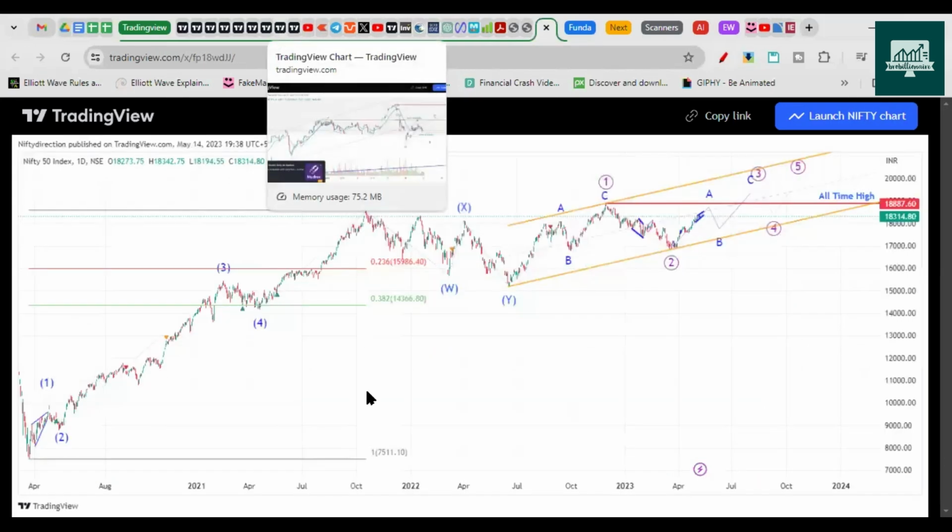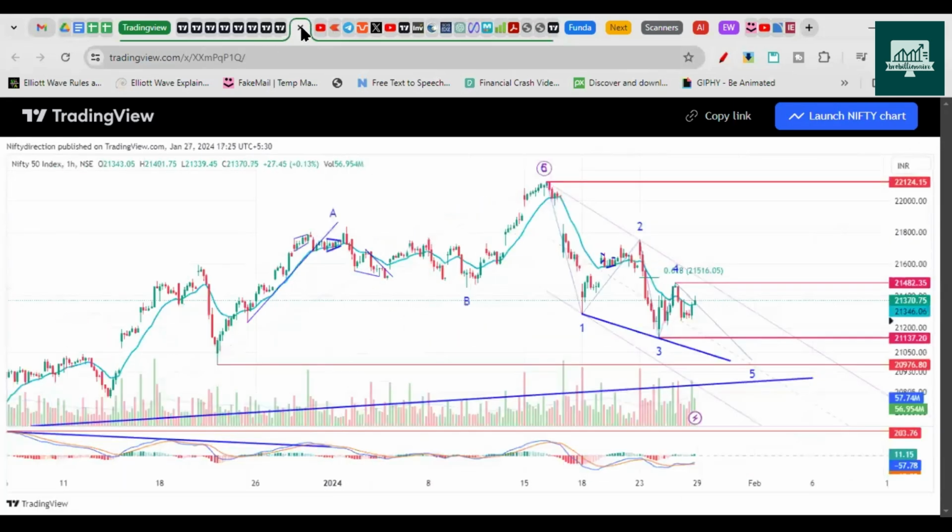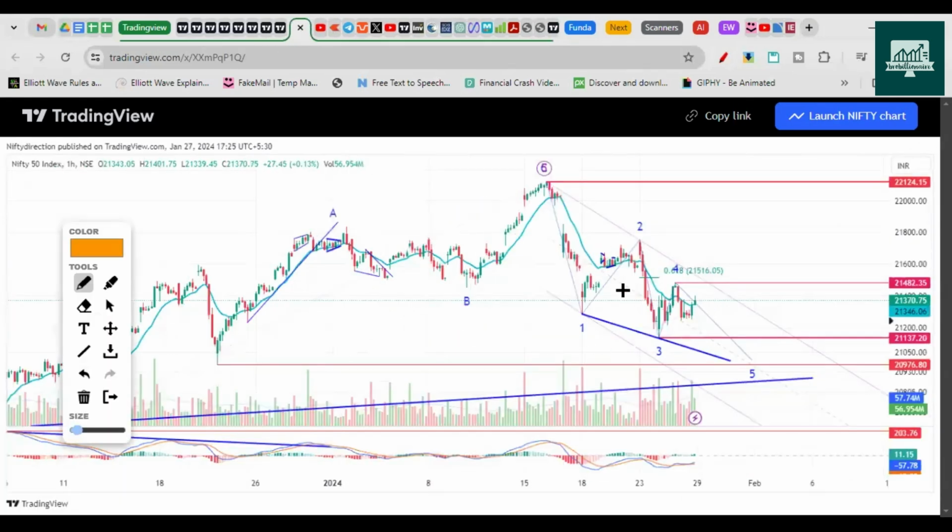So now Nifty's move is clear to us, that it is going down and it is trying to make a leading diagonal structure, or it could be 1-2-1-2 as well. Depending on the intensity of the drop, we will be able to understand that. Right now, I'm going to assume this as a leading diagonal structure. Wave 1 finished here, 2 finished here, 3rd finished here, 4 may be finished or may not have finished yet. 4 stop is at 21,482.